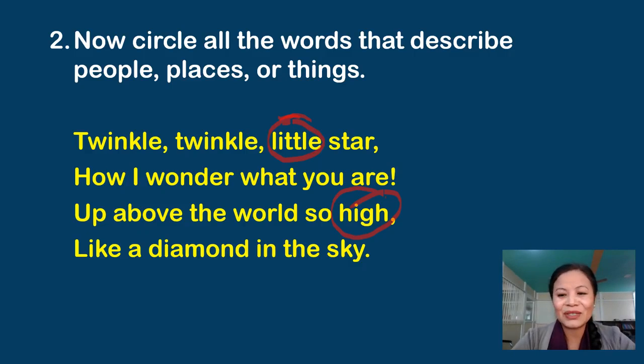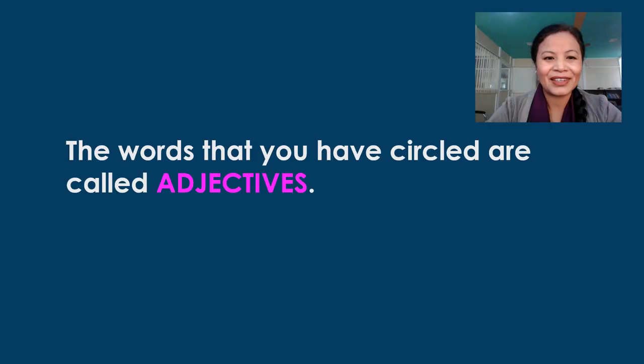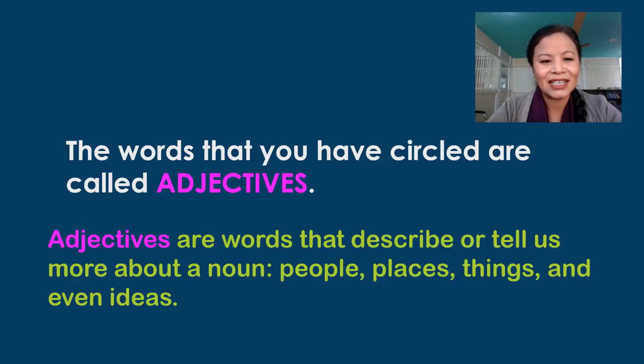So let's see what these words are called. The words that you have circled are called adjectives. So adjectives are words that describe or tell us more about a noun, that is people, places, things, and even ideas, right? So I'll be back with more questions based on such rhymes or songs.